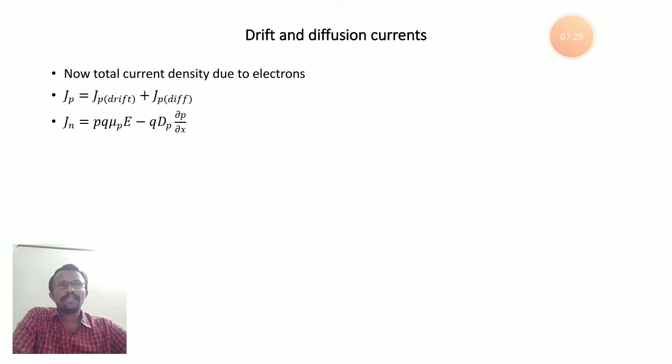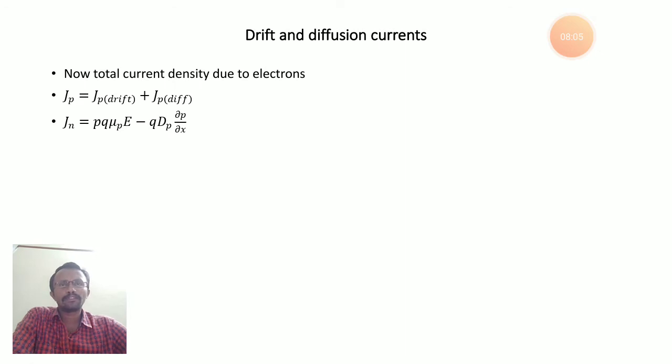Now we'll see the total current density due to holes. The previous one was due to electrons; there was a mistake in the suffix. So Jp is the total current density due to holes, that is, the current density of holes due to drift process plus the current density of holes due to diffusion process. So drift current due to holes is p q mu p into E. Diffusion current due to holes is minus q Dp into dp by dx.